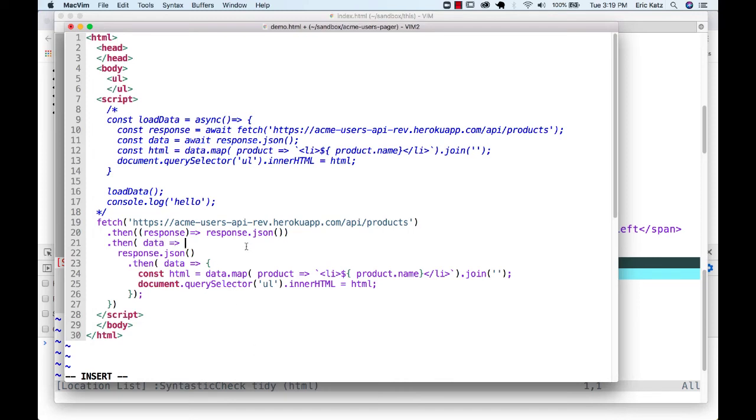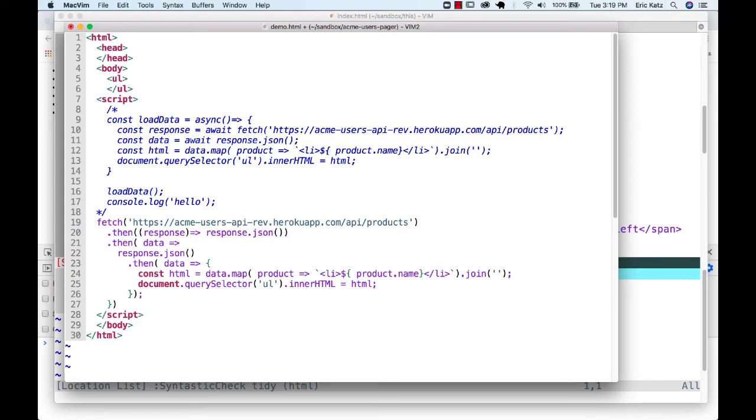So once you're in a promise chain, if you have another promise, you won't go into the next level of the promise chain until that promise gets satisfied. So here I've got one promise. When it's satisfied, I get the response. I've got another promise. When it's satisfied, I end up getting the data.